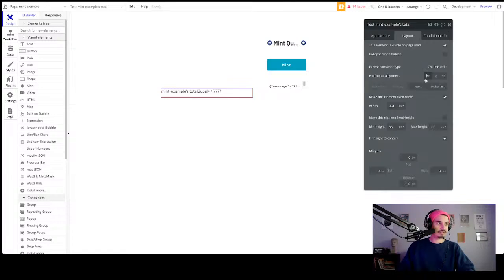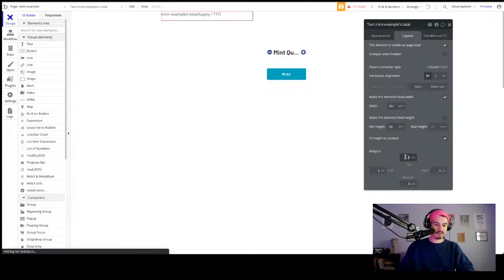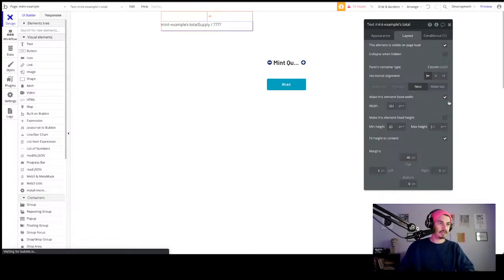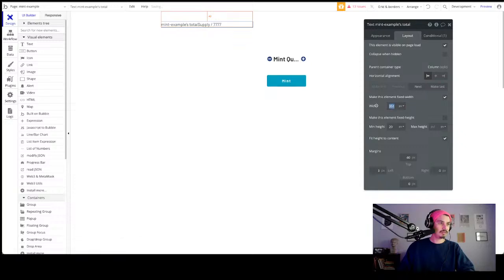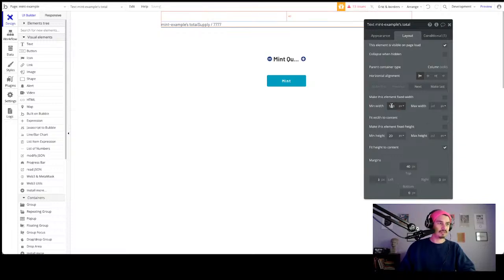Okay, so now let's just do some quick layout stuff, right? Let's make this at the top. Let's give it a nice little margin. I don't care. That's probably not good, actually. Let's just do this for now. Let's center it.